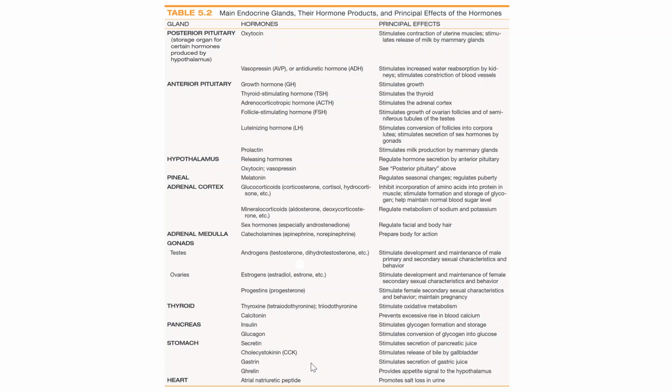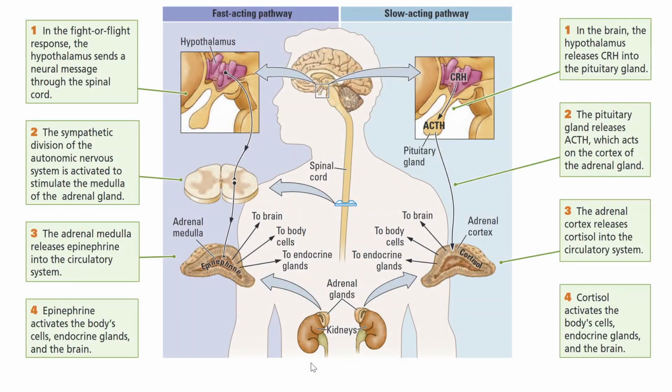Now we can divide the hormone pathways into two parts. Similar to the sympathetic and parasympathetic systems, hormones play an important role in it. So in the fight or flight response, the hypothalamus sends a neural signal through the spinal cord. The sympathetic nervous system is activated, and it focuses specifically on the adrenal gland. Those glands generate epinephrine, which activates the human body and causes the fight or flight response.